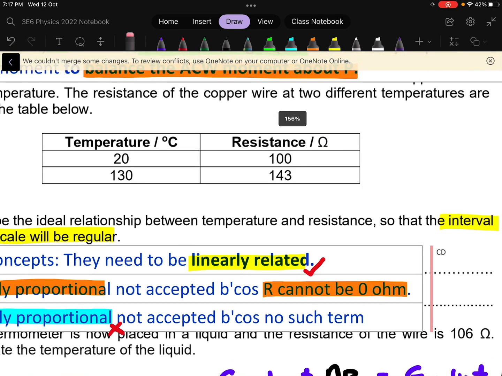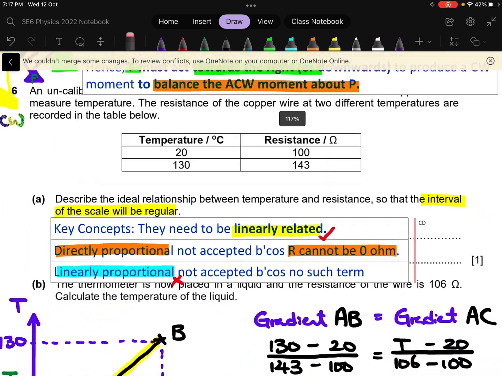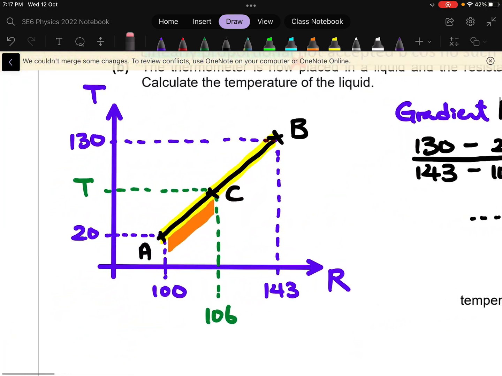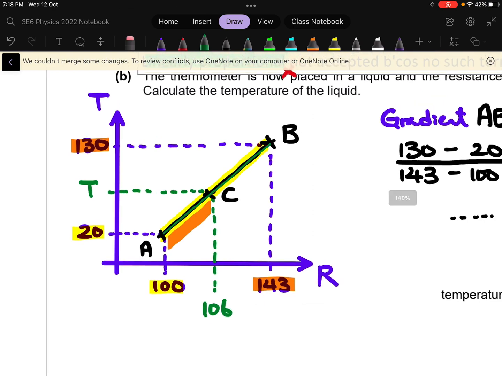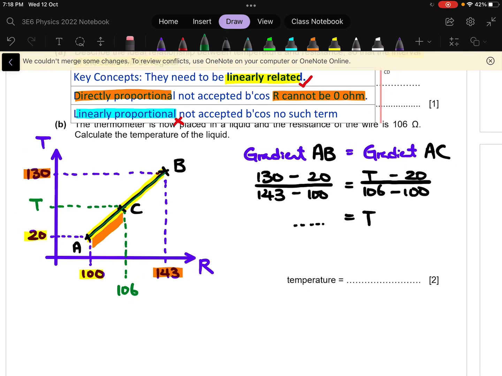If you are given 2 points, temperature and resistance, the corresponding points, you can actually sketch out this very easy graph, right? In the question, they already tell you that when the temperature is 20, you are going to get 100 ohm, and if the temperature is 130, you are going to get 143 ohm. And we are assuming that the relationship is a linear one, meaning that it is going to be a straight line graph. And when you have a straight line graph, you can say that the gradient between AB, the yellow line, and the gradient between AC, the orange line, these two gradients have to be the same. So if you equate the two of them, you should be able to find the temperature without problem.